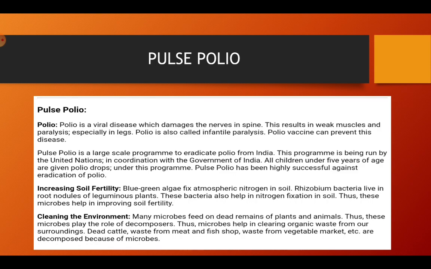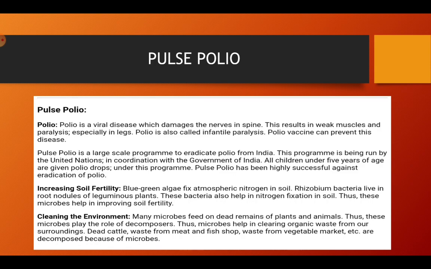Paralysis is a state of the body when it is unable to function properly, especially in the legs. Polio is also called infantile paralysis. The polio vaccine can prevent this disease. The polio vaccine, given to a child of just 4 to 5 months, is a very effective vaccine.